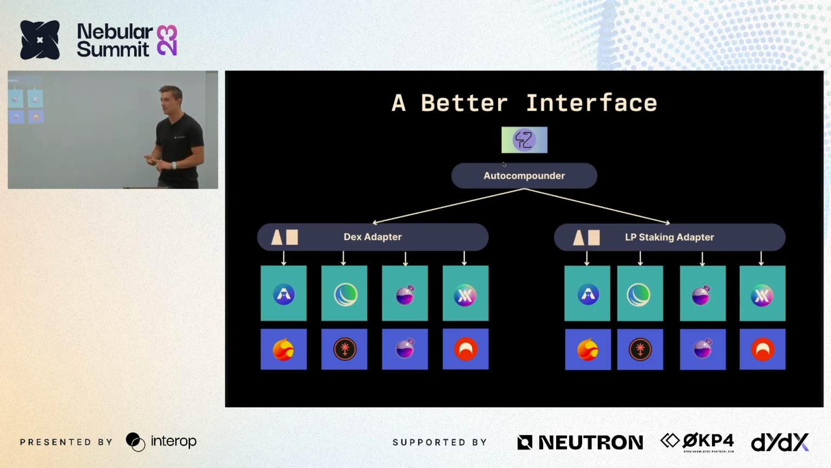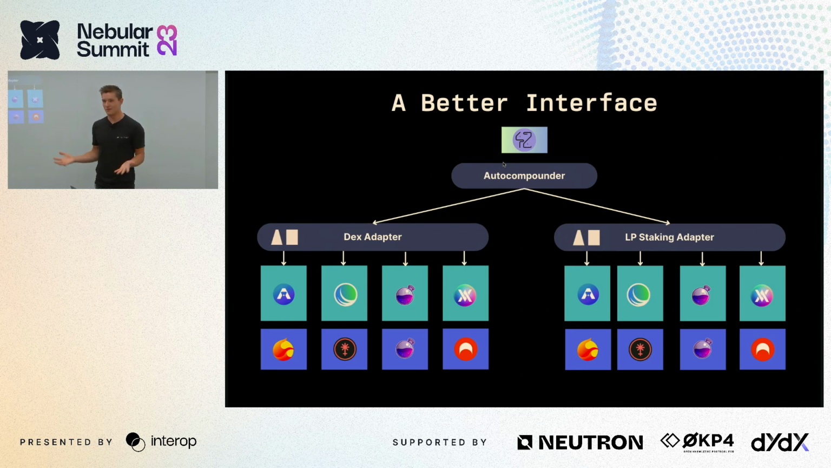We want to define a better interface for interacting with this wide variety of protocols and applications that we have in the interchain. And this is not just limited to the Cosmos. We want to bring this to all applications over IBC, and we can even support EVM through Evmos EVM extensions in the future. So in this diagram, we can see that 42's auto-compounder now is depending on a DEX adapter and an LP staking adapter. And what might these adapters do?